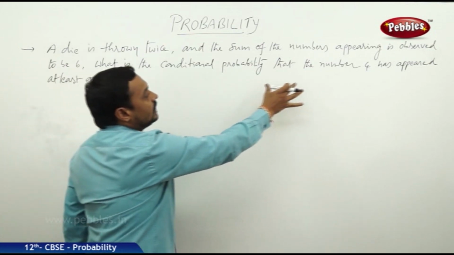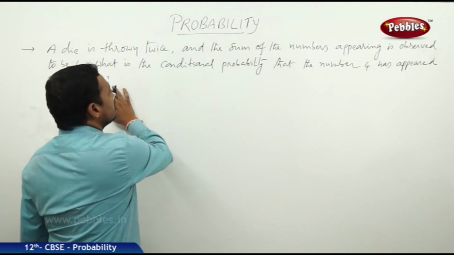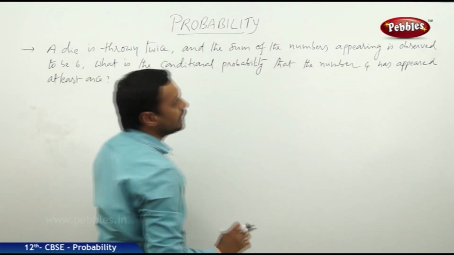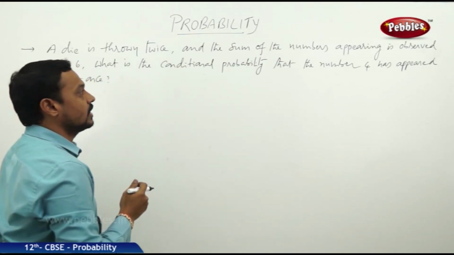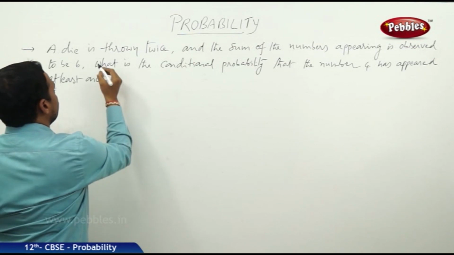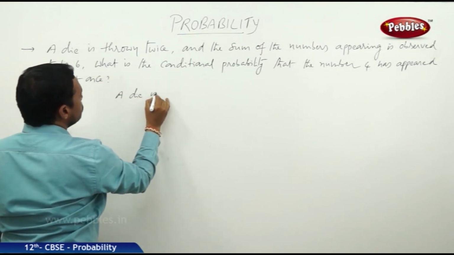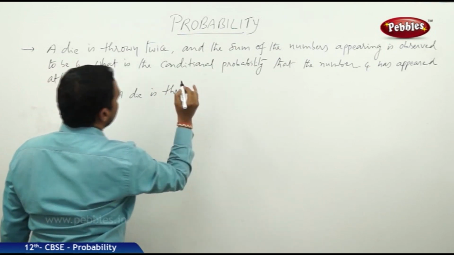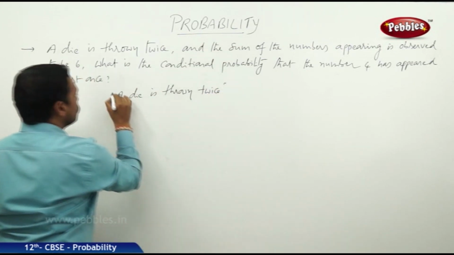See, this is the event: the number 4 has appeared at least once, and the sum of the numbers appearing is observed to be 6. So here also two events are there. First of all, the experiment is: a die is thrown twice.